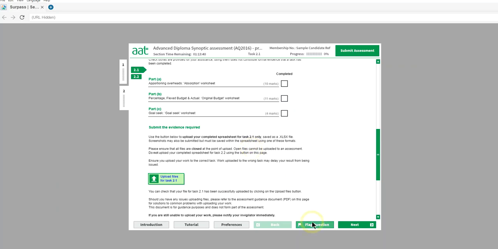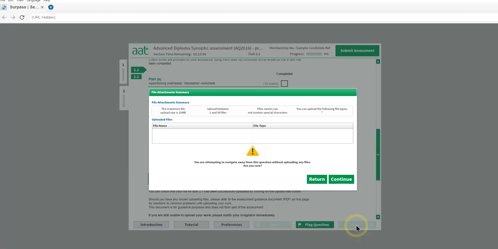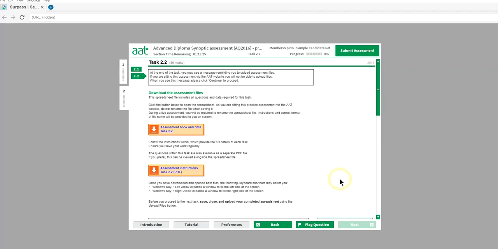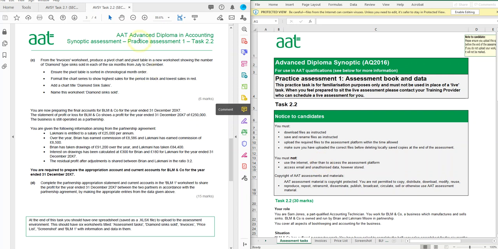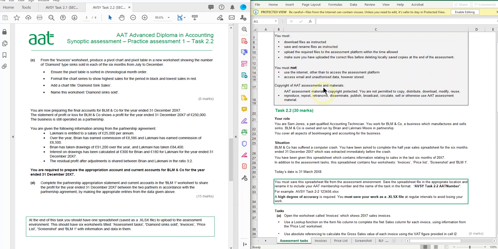So now I'm going to proceed on to task 2.2. There we go. So this is what the upload screen looks like, and it's just warning me that I haven't uploaded anything, which I know because it wouldn't let me. So we're going to have to go through the same process again of downloading the Excel workbook and the PDF instructions, and I'll pick up this video once I've done that. So I've done that, and I've got the PDF instructions on the left of my screen and my Excel workbook on the right of my screen, and I'm currently showing the assessment tasks worksheet.